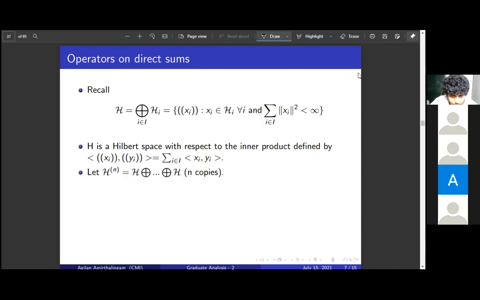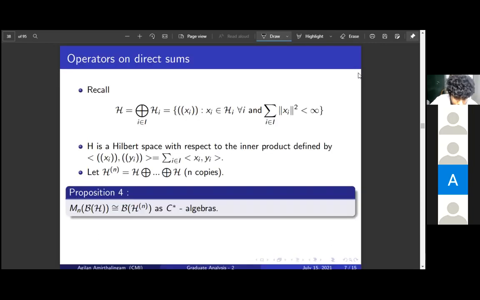Now this is just notation. I'll write H to the n to be the direct sum of H n times. Now I want to take an operator, so I will prove this. I will show that Mn of B of H is isomorphic to B of H^n as C star algebras. This is the set of n cross n matrices with entries from B of H. And H^n is a Hilbert space. This is just the bounded linear operators on H^n. I will show these two are isomorphic as C star algebras.